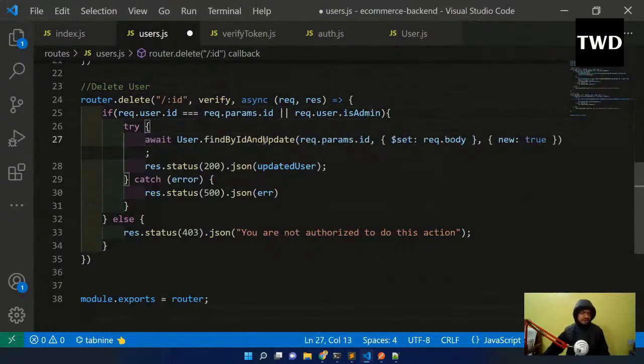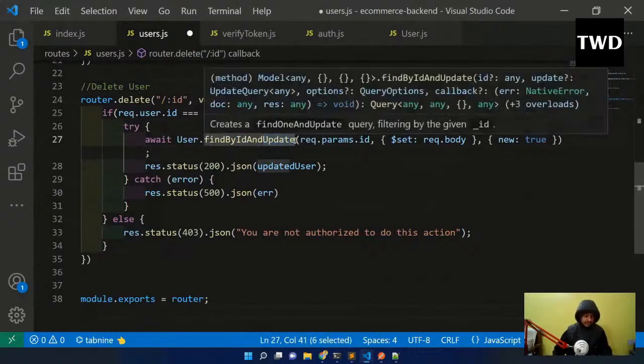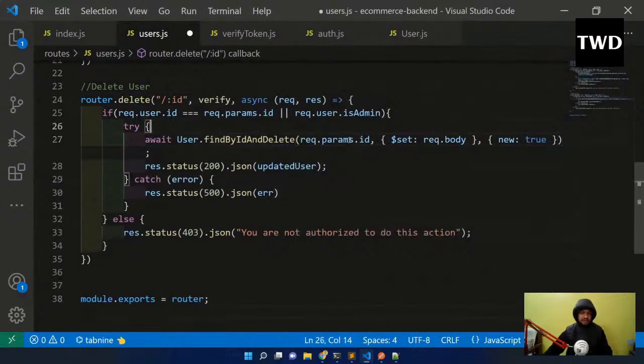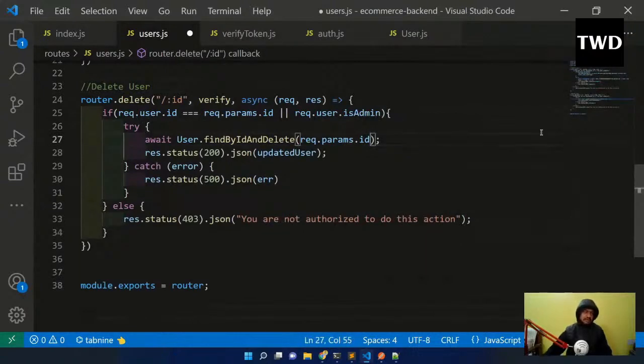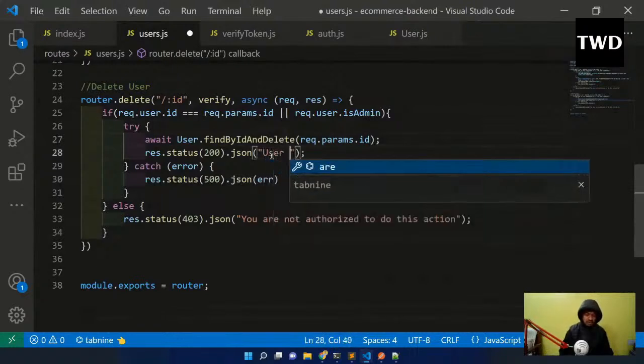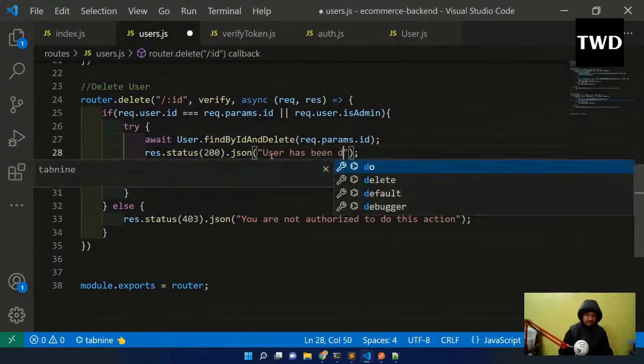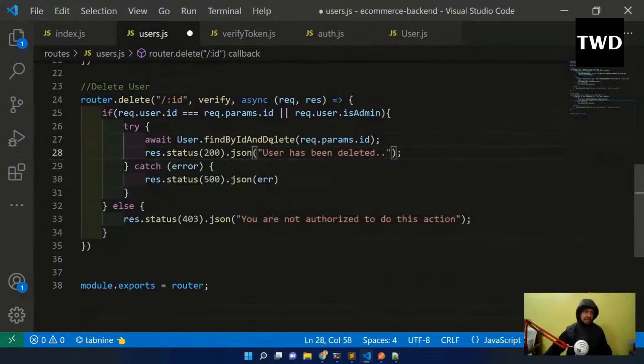Okay, so findById, and there is another method, this is a Mongoose method: findByIdAndDelete. It is req.params.id. Actually in this you don't need to set anything, we just have to pass the id of the user to be deleted. So req.params.id, and in the JSON I can just directly write, user has been deleted. And then all of this, you are not authorized to do this action, and all these things are okay and fine.